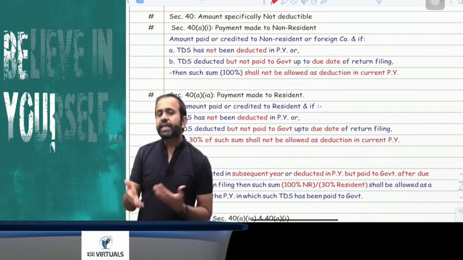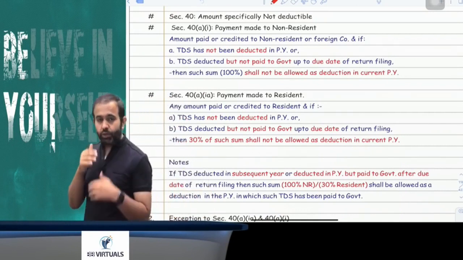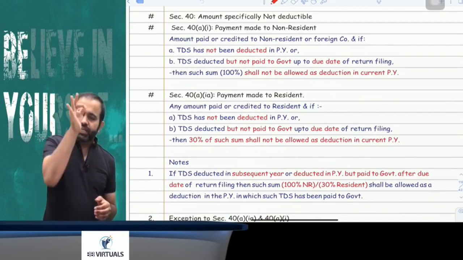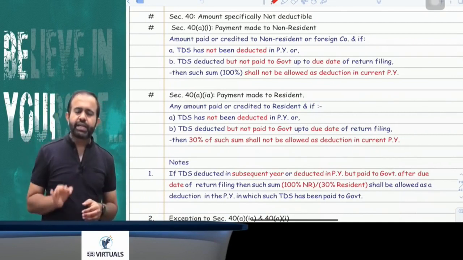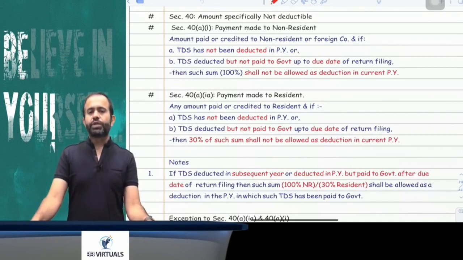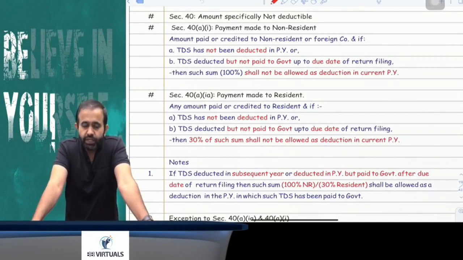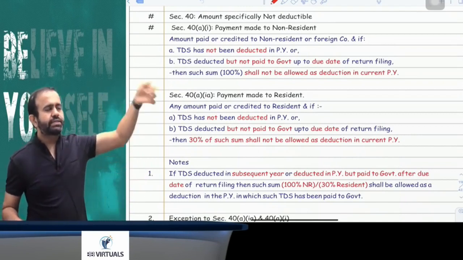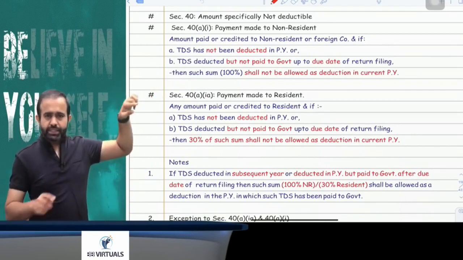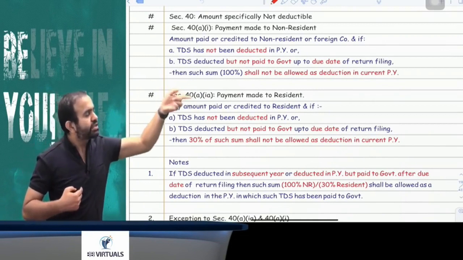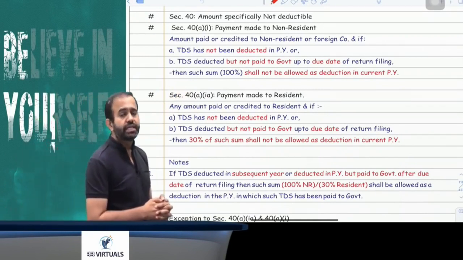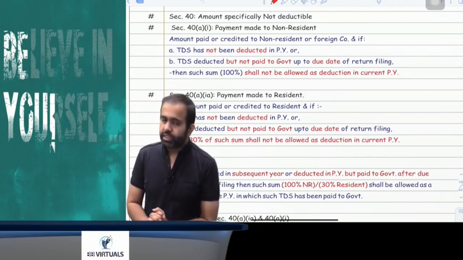So in simple words, if payment is made to a non-resident or the account of a non-resident is credited, then that expenditure is allowed only if TDS is deducted in the current year and deposited to the government up to the due date of return filing. Otherwise that expenditure will not be allowed as a deduction. Now try to understand, if TDS is deducted in a subsequent year, or TDS is deducted in the current year but deposited after the due date of return filing, then that expenditure will be allowed in the year in which payment is made to the government.